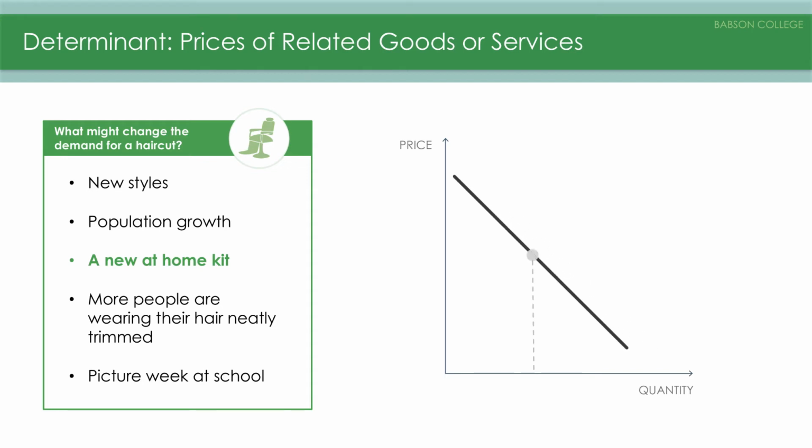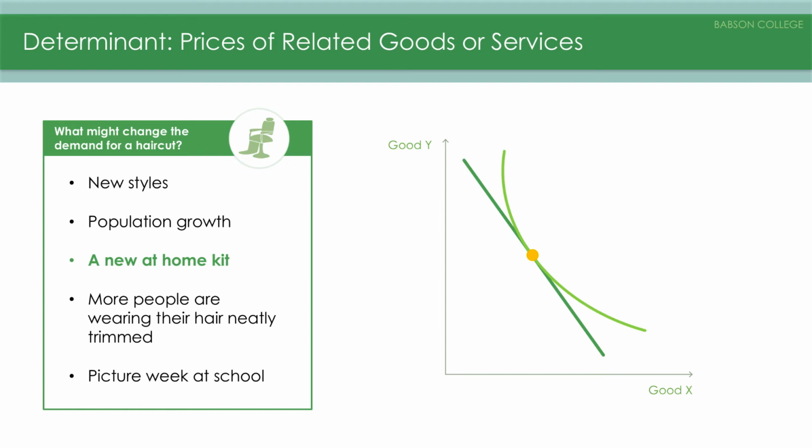Again, going back to our consumer choice model, the optimal bundle was the combination of goods that maximized total utility, but subject to a budget constraint. That budget constraint can move if the price of a good changes. And we talked about that in the lessons on the income and substitution effects as part of the reason why the demand curve is downward sloping.